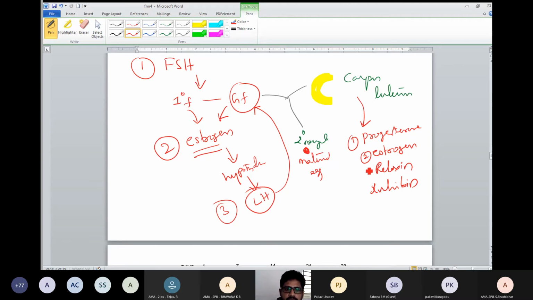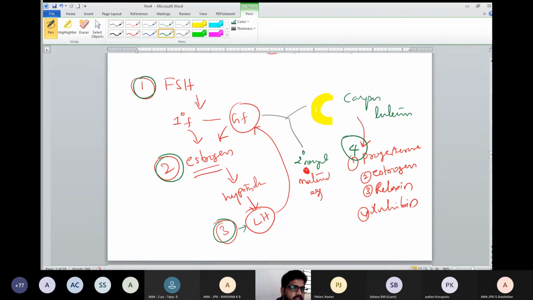So 1, 2, 3, 4 hormones. If you see the steps, first one is FSH is coming, second one is estrogen is coming, third one is LH is coming, and fourth one is progesterone is coming, and all these are common. So hormones which are coming one after one.